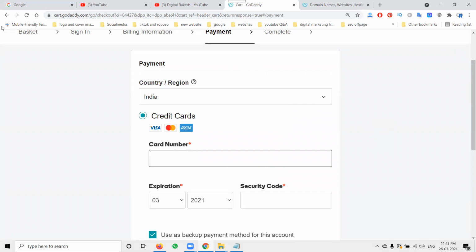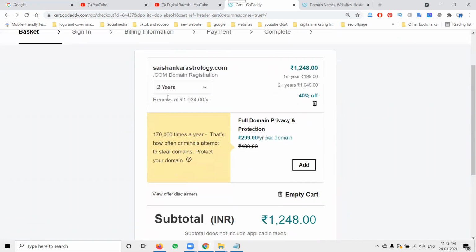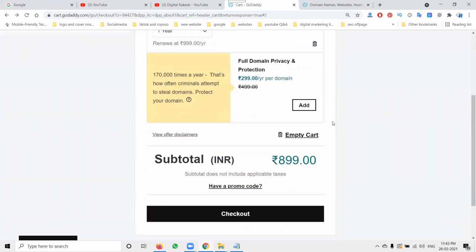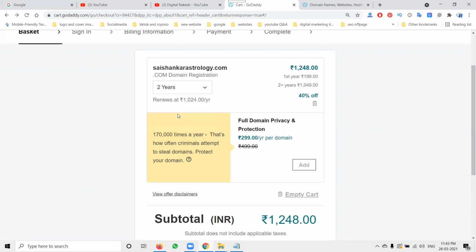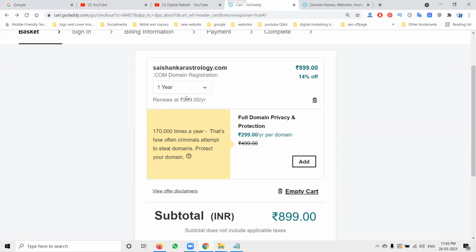I'll plan which year is best. I'll go for 1 year. It will be 899, along with tax; after checkout they show all the prices. After 2 years, after 3 years, after 5 years, the price will increase. After 10 years, the price will be 9,640 rupees. So we'll go for 2 years. Which price is better? We can go with that particular option. Now I'll go to the payment procedure.